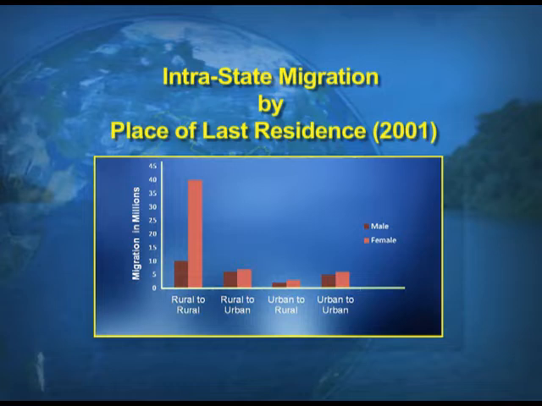Now, on this diagram you can see rural to rural migration, which is a short distance migration. In this stream of migration, you can see the females are outnumbering the male population. In the second stream, rural to urban migration, the females are outnumbering the males. In the third, urban to rural, again you can see it is outnumbered by female migration. And lastly, urban to urban migration, the females are outnumbering the males.